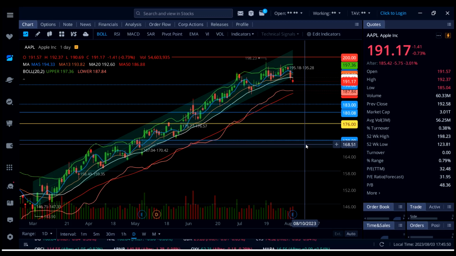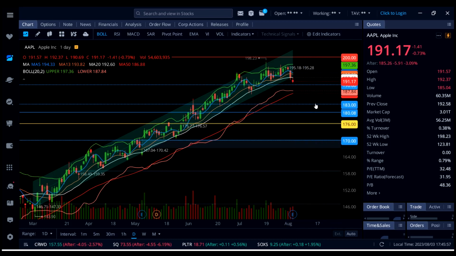Now, as early as tomorrow, if you look at my screen, it's getting extremely oversold. If Apple stock somehow gets down to 183 or below that, there is going to be a dip by tomorrow, and I'm going to buy that dip even with bad earnings. Just playing some lotos for tomorrow, day trading. And why? Look at this lower Bollinger Band sitting close to 188, and the stock itself, the market maker, the market mover, the biggest stock on earth, trading below lower Bollinger Band. It's not going to stay that way for too long.